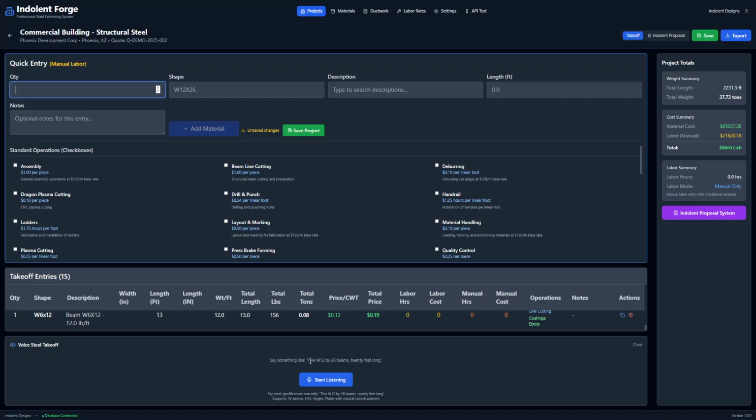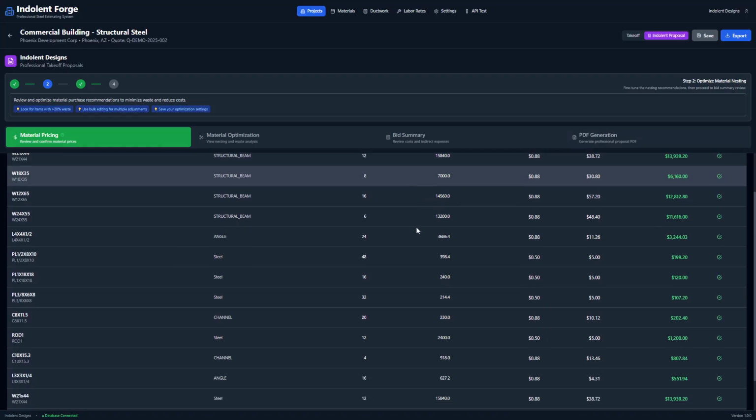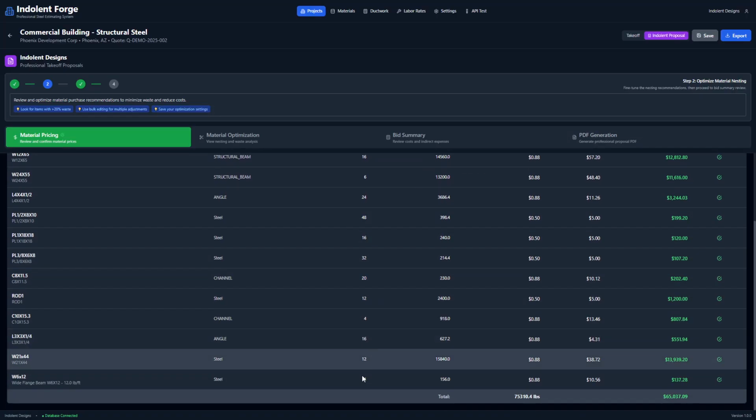There also is a smart voice steel takeoff. We'll demonstrate that in another video, but you can click that button and talk into the system, and it will take your labor and your BOM and turn it into this. If we go over to the next tab, which is Indolent Proposal, it'll have all the materials listed that are included on this takeoff now. We see the new beam we added at the bottom.